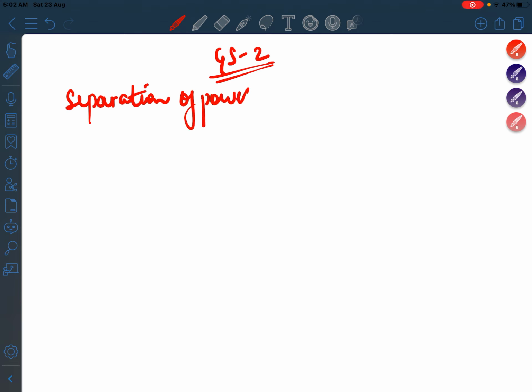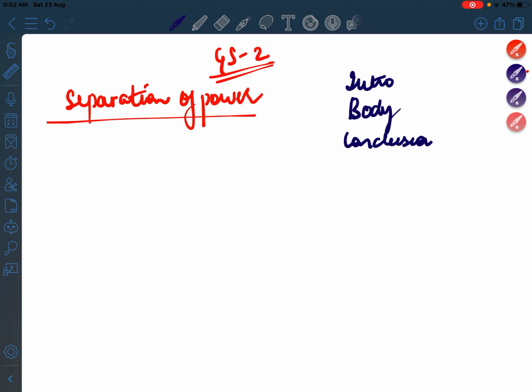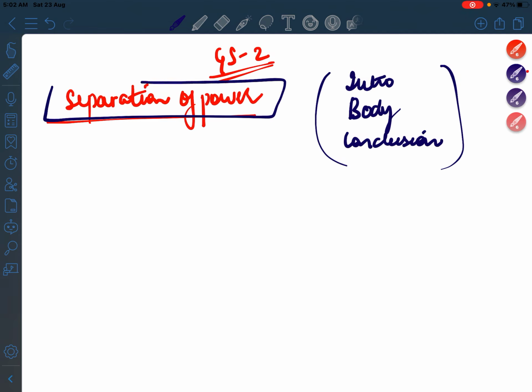So we all know that questions in UPSC have to be written in a particular format. Obviously the middle part is the body. Starting has to be done with an introduction and then it has to be concluded with a conclusion, right? So I'll tell you what separation of power is. We actually all know what separation of power is. It's a very basic term.